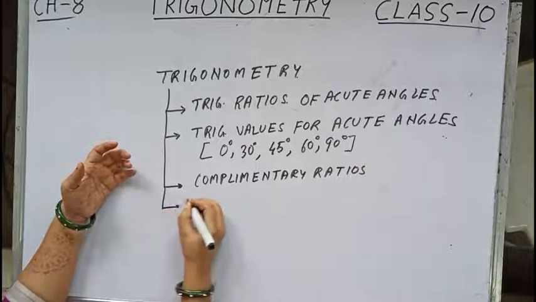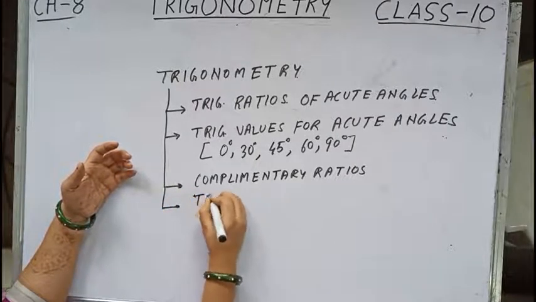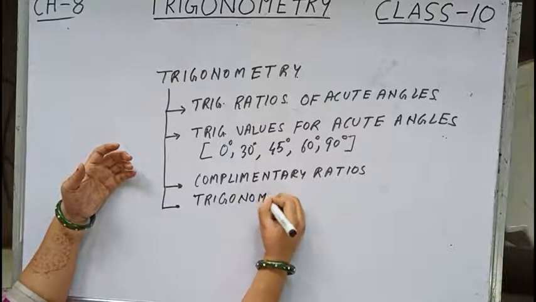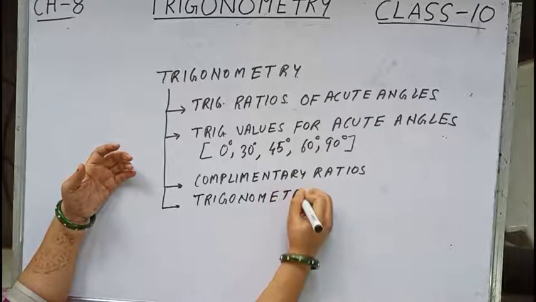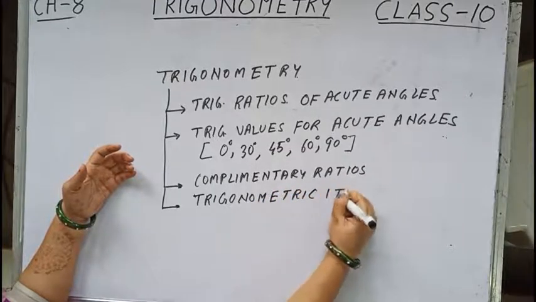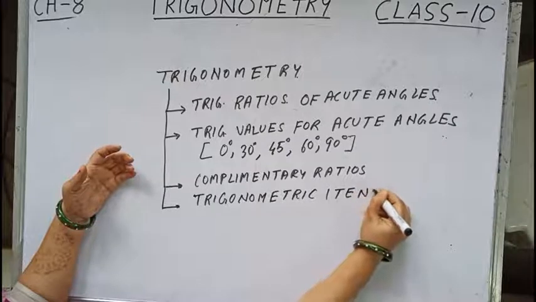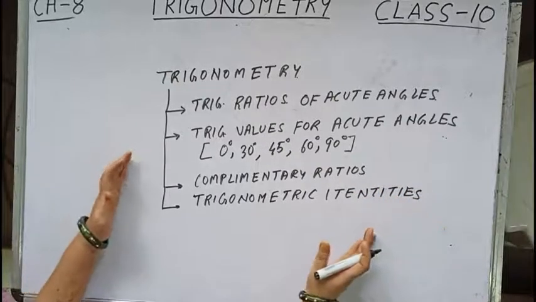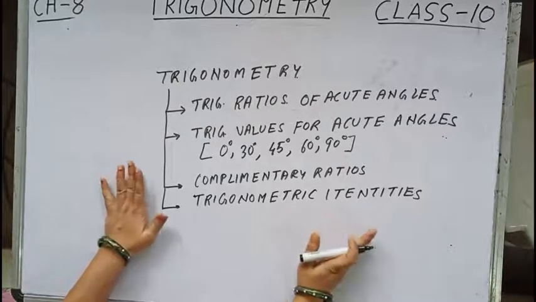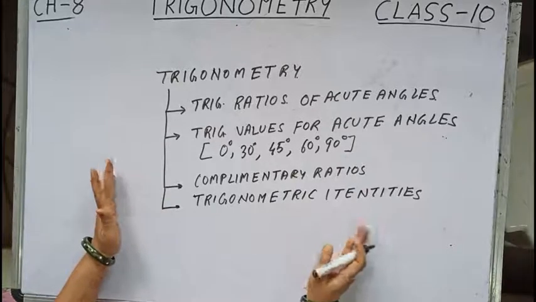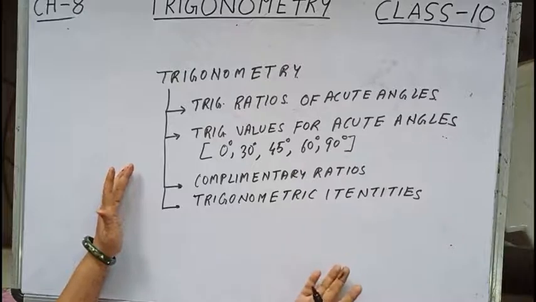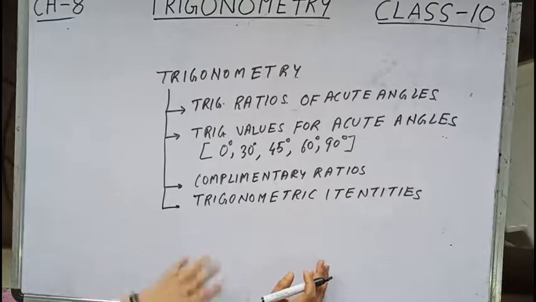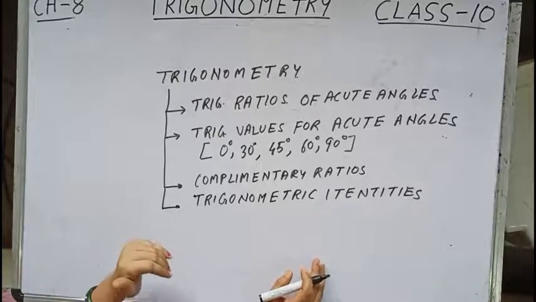After that, we will be coming to trigonometric identities. That is, we will be knowing the square relation, that is sin square theta plus cos square theta equals to 1, sec square theta minus tan square theta equals to 1, and hence its two results. Similarly, cosec square theta minus cot square theta equals to 1, and hence its two results.